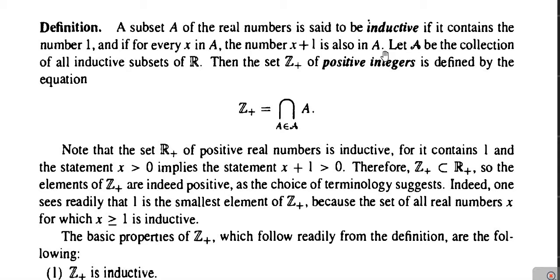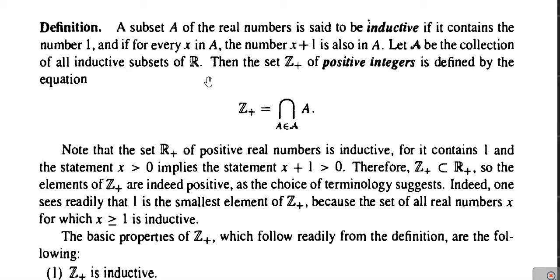Let script A be the collection of all inductive subsets of R. Then the set Z plus of positive integers is defined by the equation Z plus equals the intersection of capital A, where capital A belongs to script A. Script A is the collection of inductive subsets of R. Like this, the set of positive integers is defined.